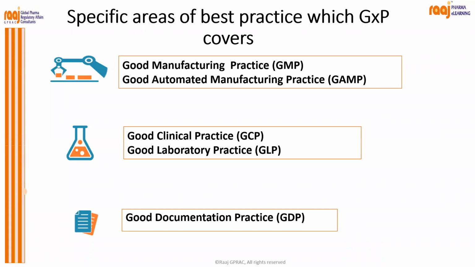So in short, the GXP covers good manufacturing practices, good automated manufacturing practices, that is GAMP, then good clinical practices, GCP, good laboratory practices, GLP, and good documentation practices, that is GDP. GDP is a common term used for good distribution practices as well, and some people call it GDocP, like good documentation practice.